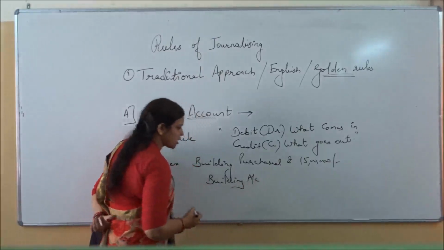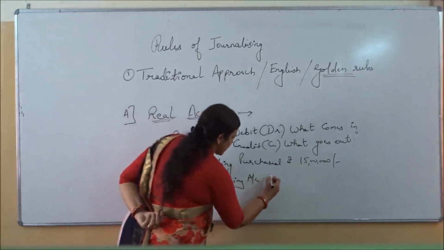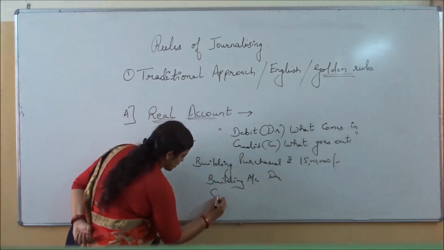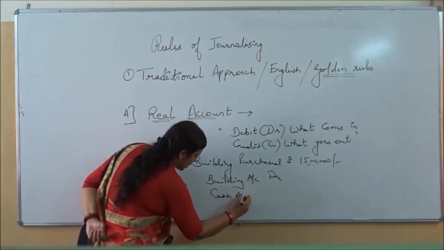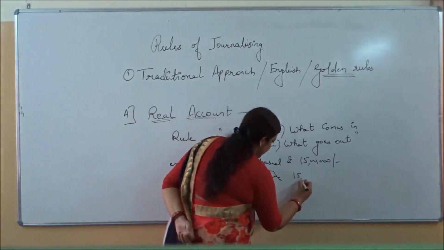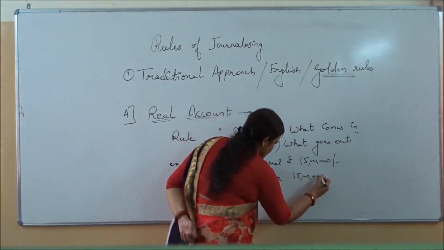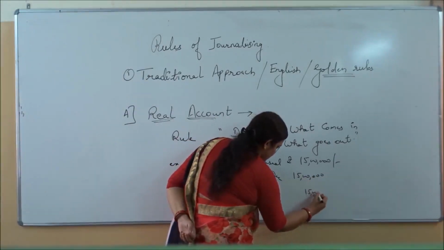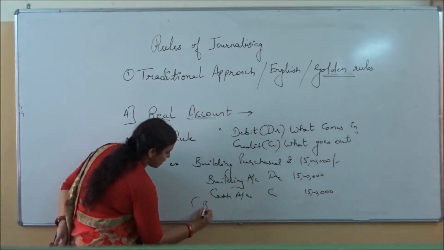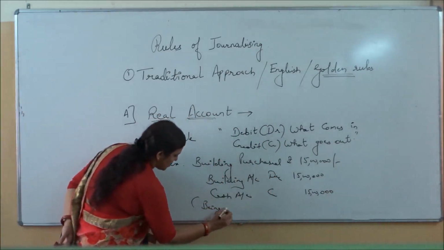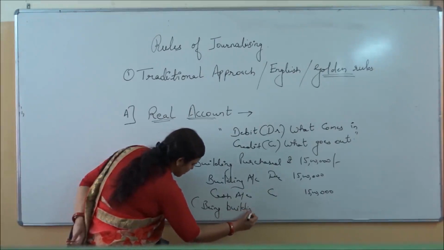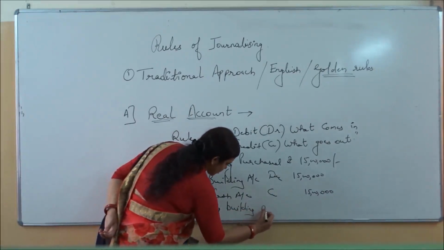Building account debit, and what is moving out? Cash account credit, with the amount 15 lakhs, along with the narration, being building purchased.